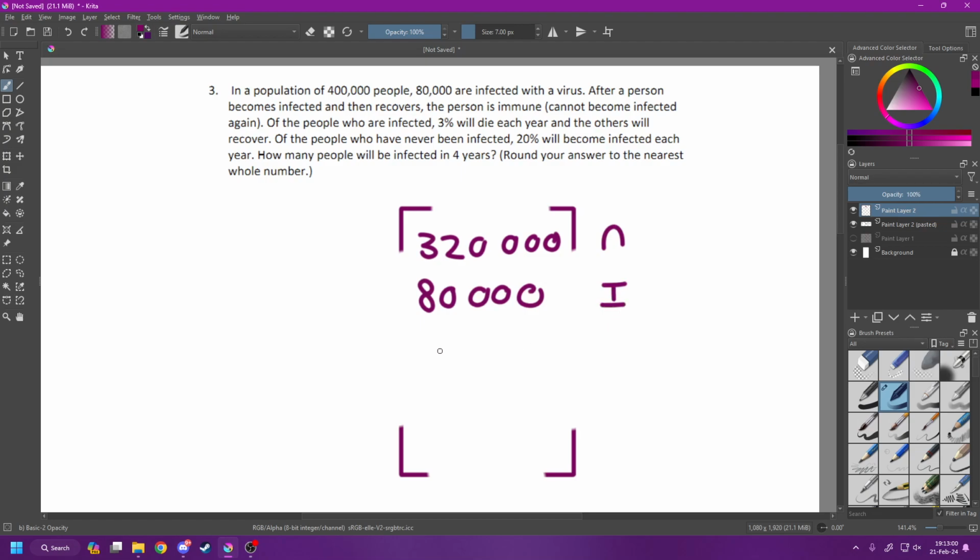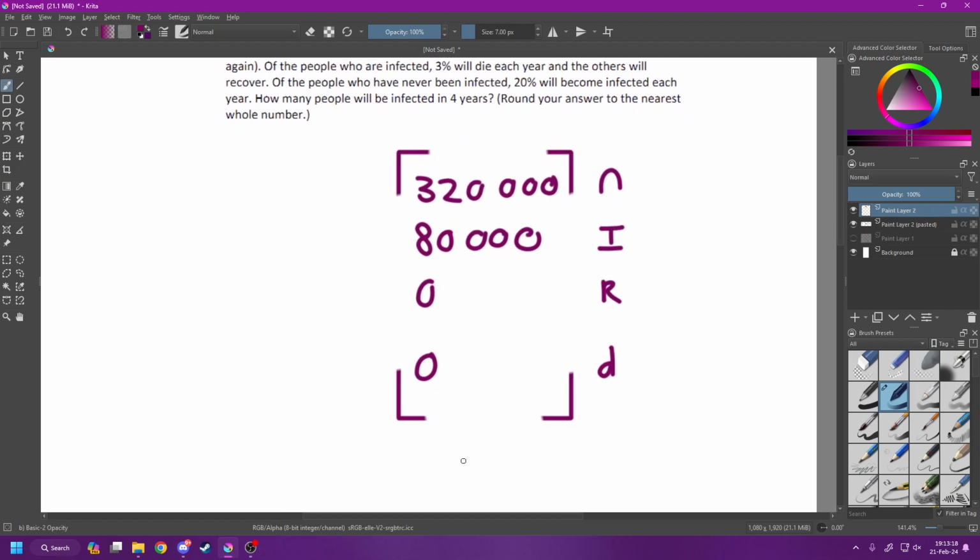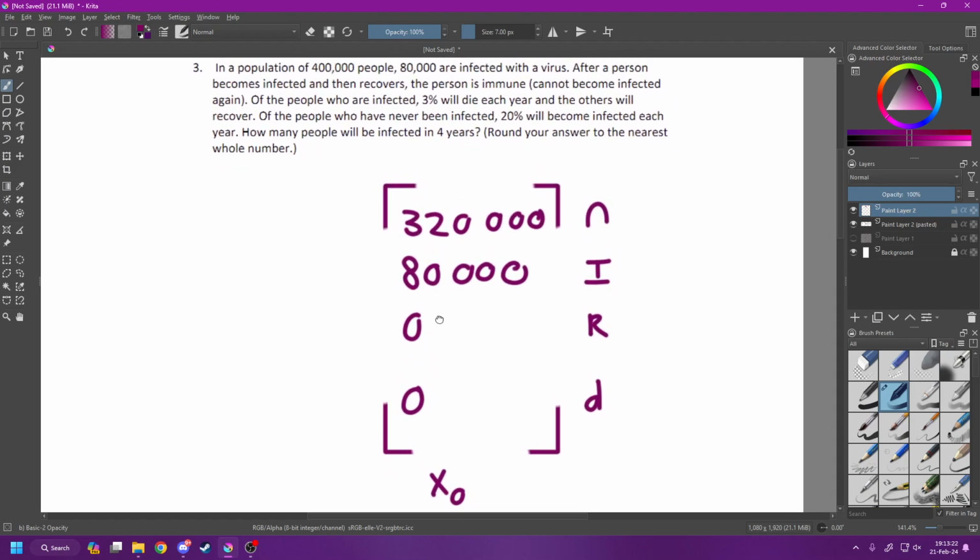And this is a 4x1 because there are two other hidden things right here. There are people that have recovered. Initially, there are 0 people who have recovered. And there are people that have died. Initially, there are also 0 who have died. And so these are initial numbers. This is actually our X naught matrix.